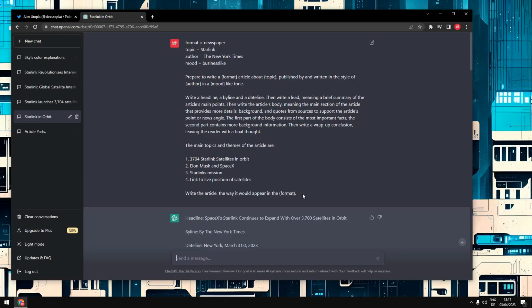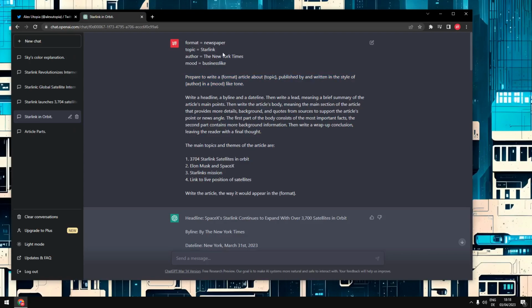It is still the same thing we have done before. So here we have our initial sentence: prepare to write a format newspaper article about topic, styling, published by and written in the style of the New York Times in a business-like tone. Now, I've used more variables here, and I'll show you in a minute why.